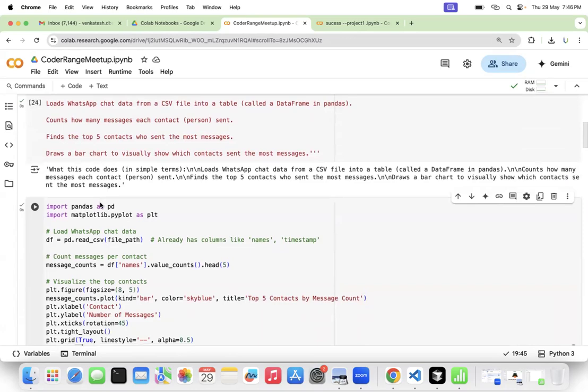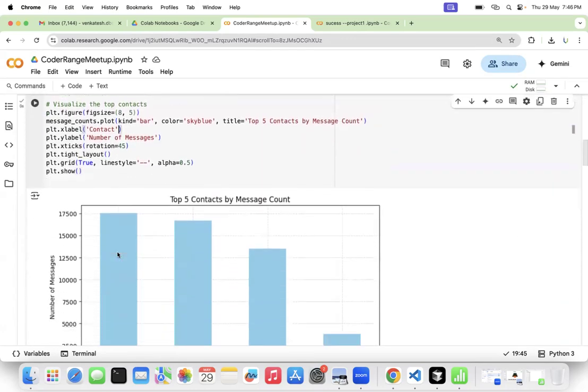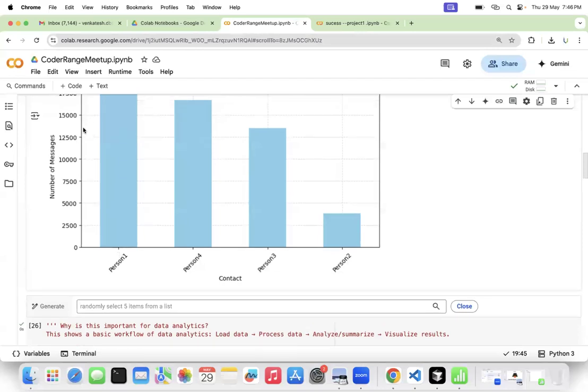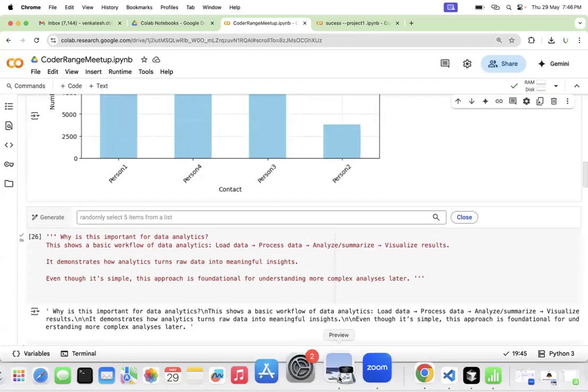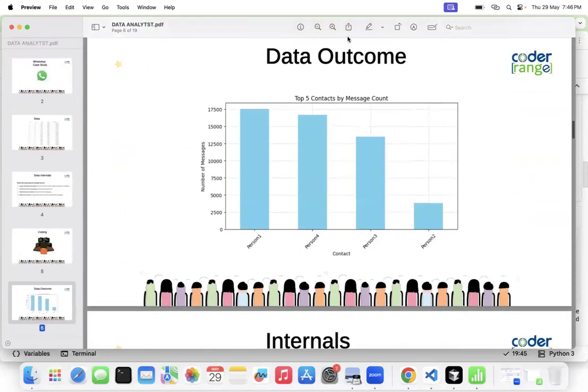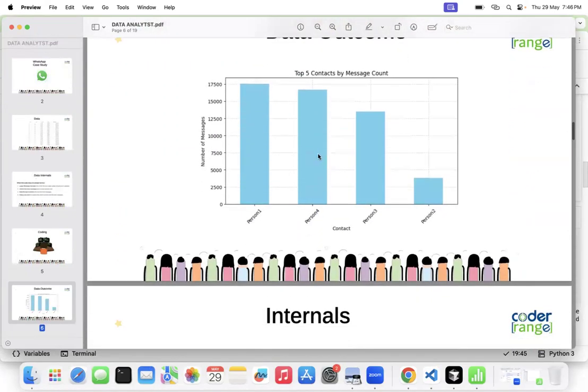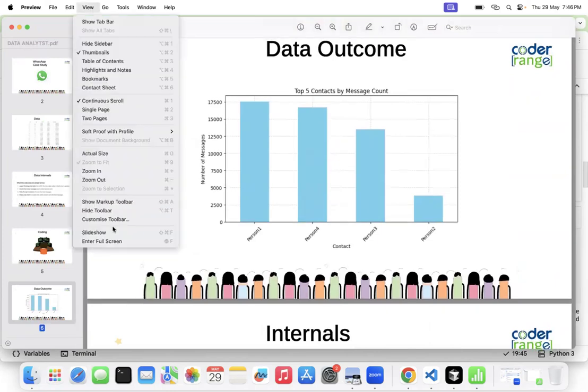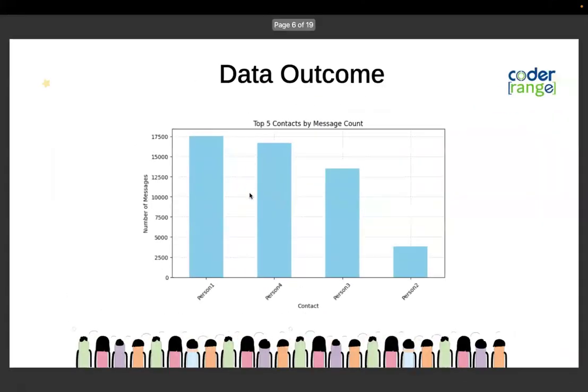So how to deep dive into this with a small code, we have demonstrated. Now we all know that we are able to achieve this with the data outcome. And the data outcome of the WhatsApp data, what we are able to see here, is the top five contacts by message count. That is an important demonstration which we have achieved here.